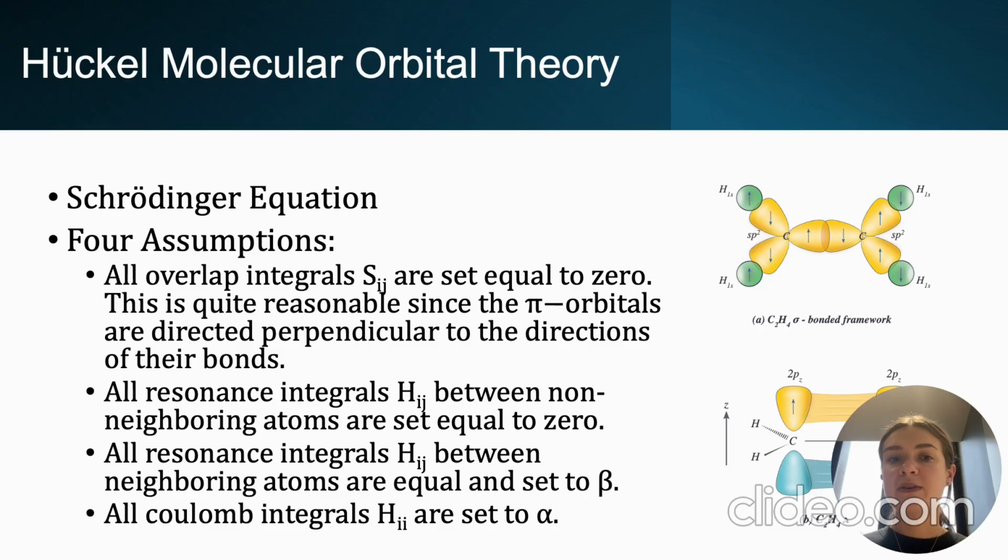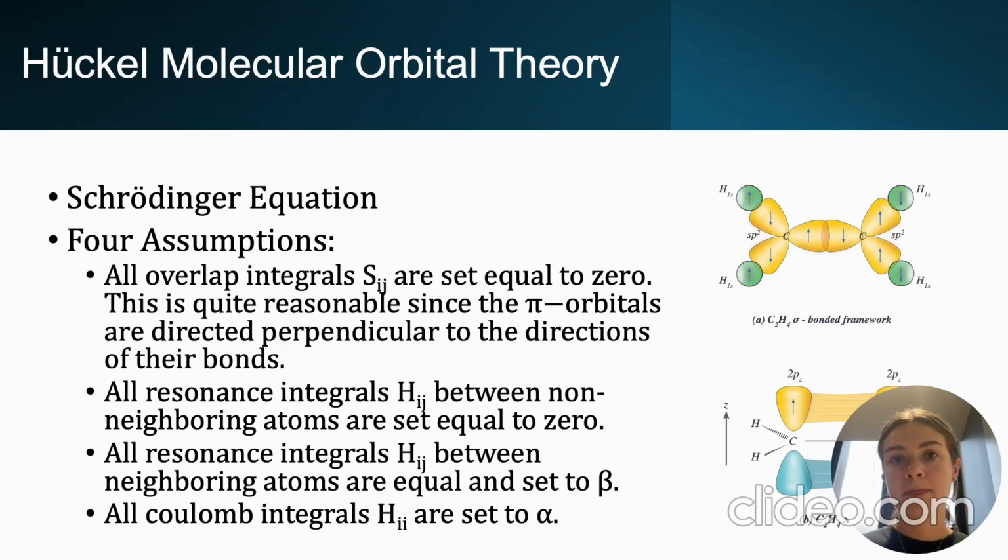When applying Huckel theory to our dyes, we relied on four key assumptions to simplify the model. All overlap integrals are set to 0, as it's reasonable to assume that the pi orbitals are perpendicular to the bonds, meaning their overlap is minimal. All resonance integrals between non-neighboring atoms are set to 0. All resonance integrals between neighboring atoms are equal and set to beta, and all Coulomb integrals are set to alpha. These assumptions allowed us to construct the necessary matrices for solving the molecular orbitals and estimating the energy gaps of the conjugated systems.